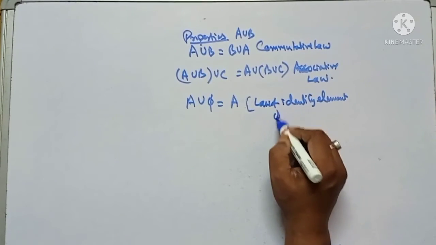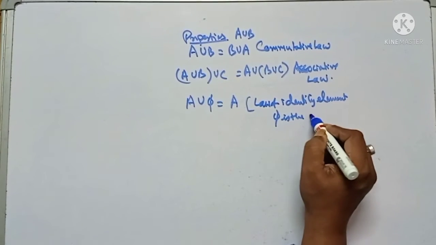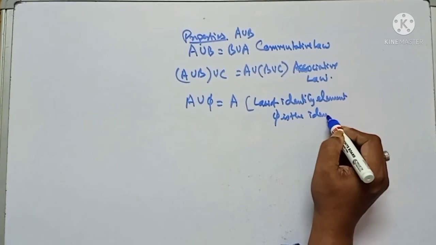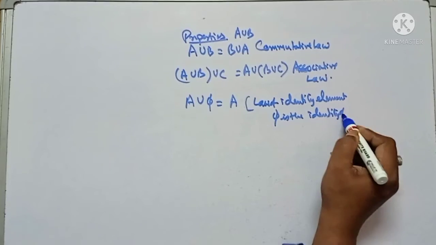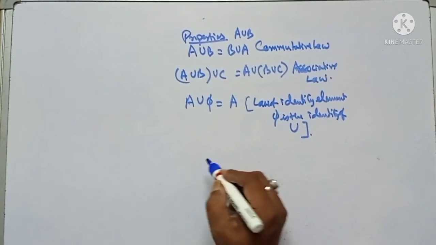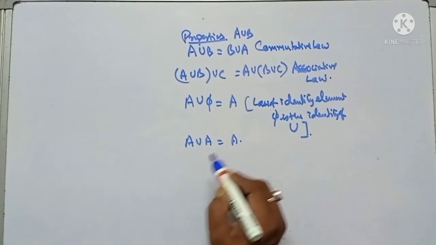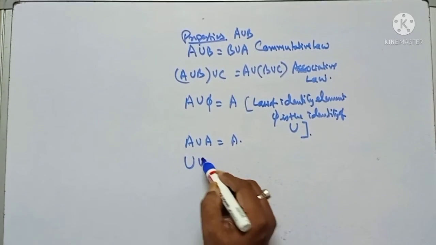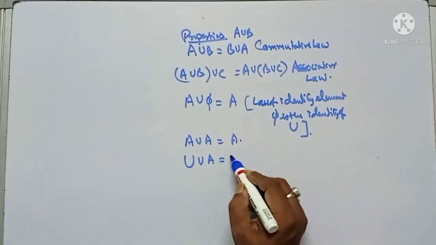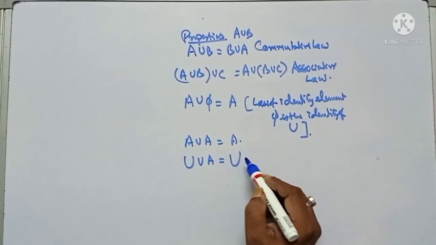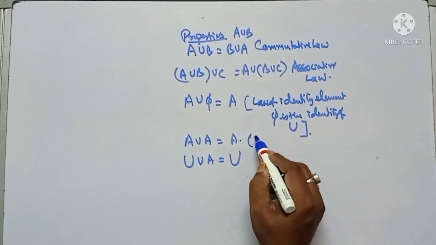Means phi is the identity of union. Now again A union A is A and U union A is the universal set. This is called the idempotent